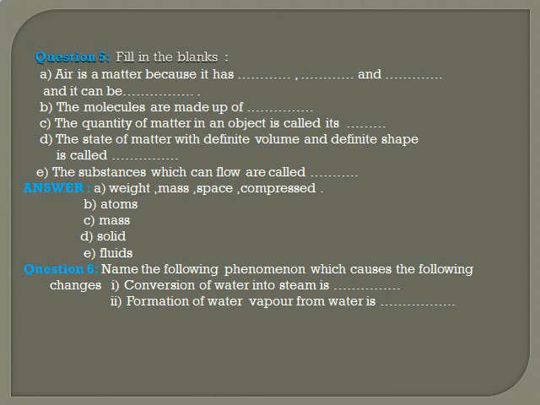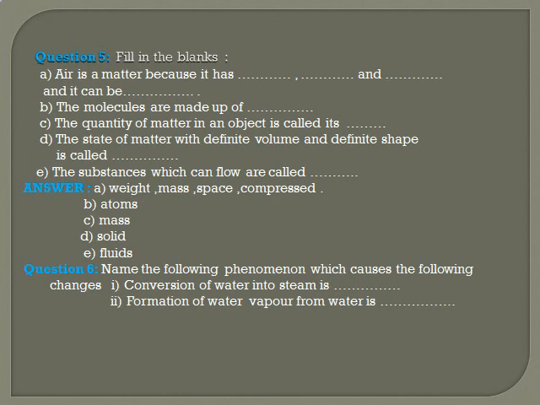So the first filler: air is a matter because it has dash, dash and it can be dash. So what will you write? Air is a matter because it has mass, weight, space and it can be compressed. The molecules are made up of atoms. The quantity of matter in an object is called its mass. The state of matter with definite volume and definite shape is called solid. The substances which can flow are called fluids.